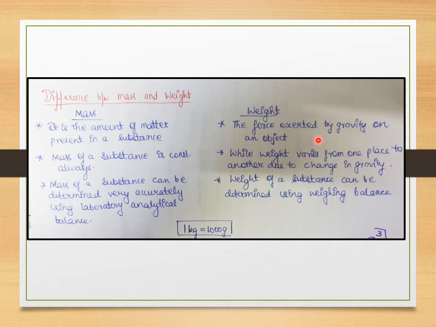So the amount of matter plus the gravitational pull of the earth is called weight, whether I'm talking about my weight or any person's weight.